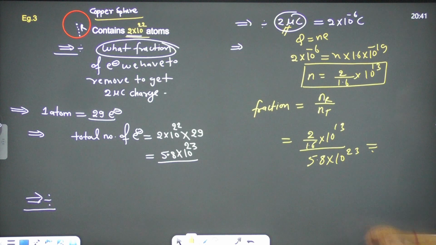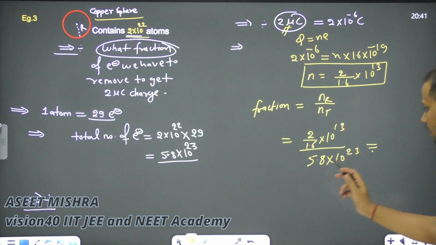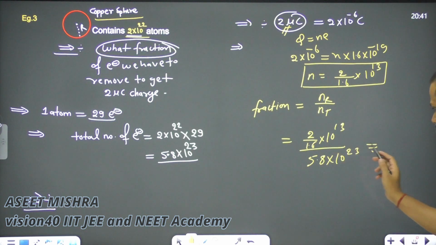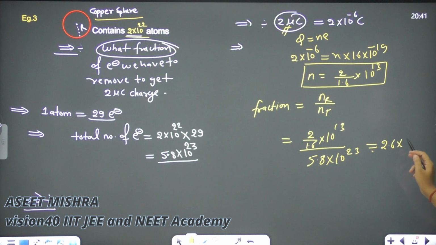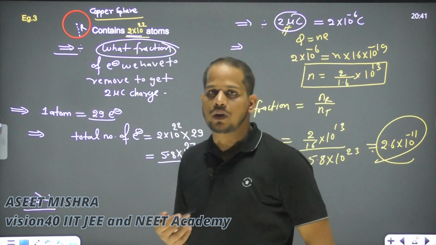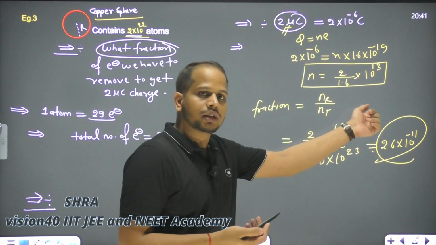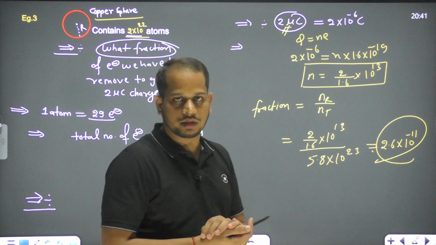So what will be the result over here? It will be nearly, we are not saying sure, nearly 2.6 into 10 to the power minus 11, right? This is in fraction. They can also ask us in the form of percentage. So how will we find it in percentage? Just multiply by 100, then it is the percentage, right?